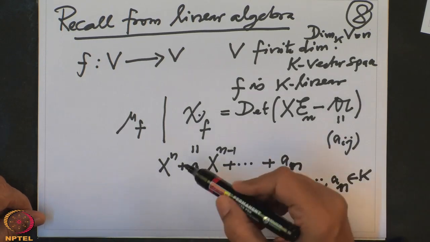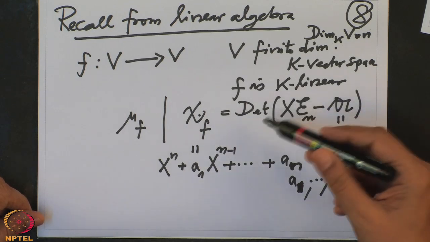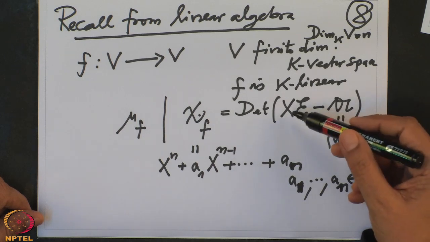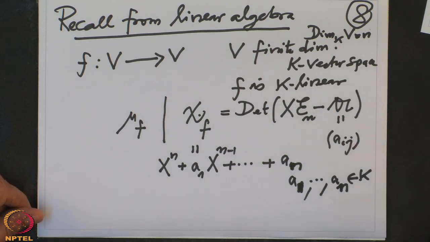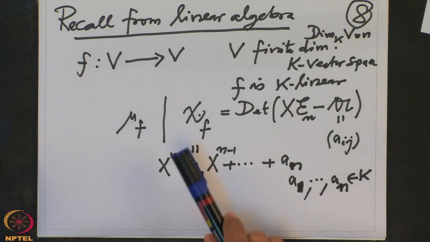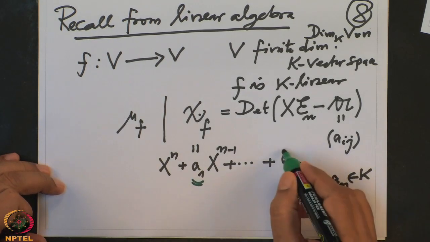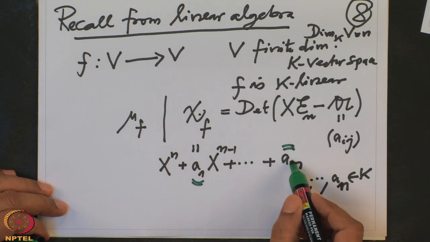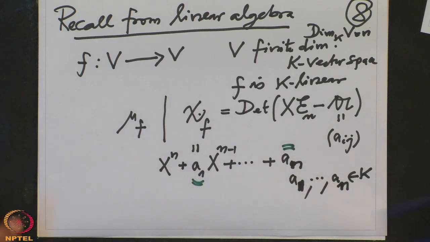As I said, this polynomial doesn't depend on the basis chosen. That is because the determinants of two similar matrices are the same, and if you change a basis, this A will change to a similar matrix, and therefore one checks easily that this determinant doesn't depend on the basis chosen. So this is the characteristic polynomial of f, and all these coefficients are therefore very important. They are good invariants, and out of the two, the last one, that is the constant term of chi, and the coefficient of x power n minus 1 are of particular importance.